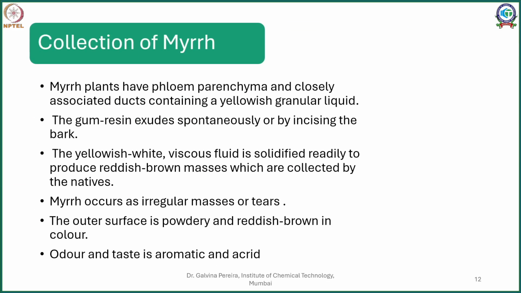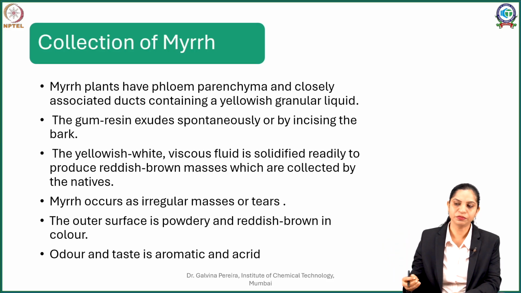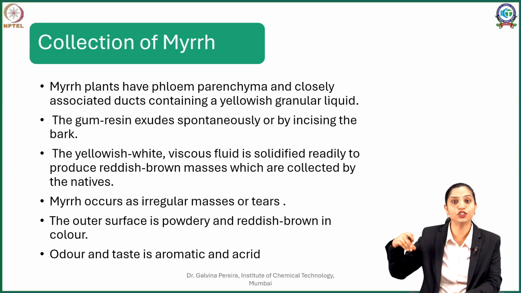So this myrrh plant is again a short plant, and it has a stem, and in the stem you will see the phloem parenchyma and the resin ducts are closely associated. Now what happens is, as the plant matures, they become lysigenous, fuse, and this myrrh resin fills all these ducts.